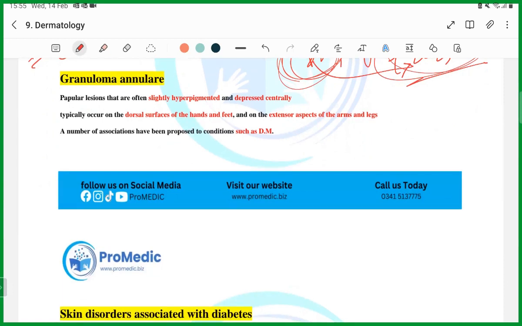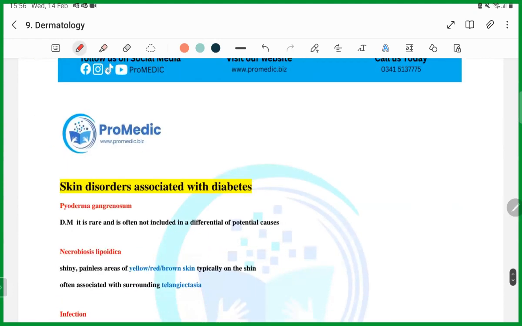Yes, doctor. Okay. Next is granuloma annulare. Granuloma annulare is a slightly hyperpigmented lesion with a depressed center. Guys, see the pictures. When you see the picture and read it, it will be very, very clear in your mind. Hands and feet, extensive surface of the arm, and numerous lesions are associated with diabetes mellitus. Okay, so just have a look at it.